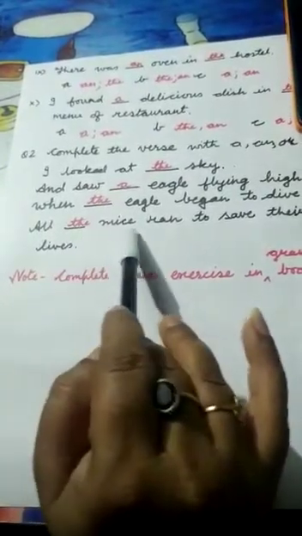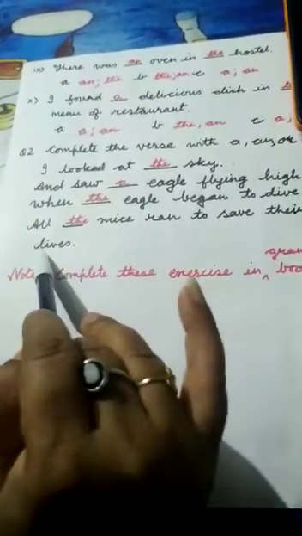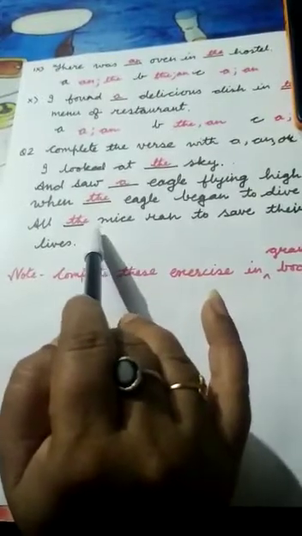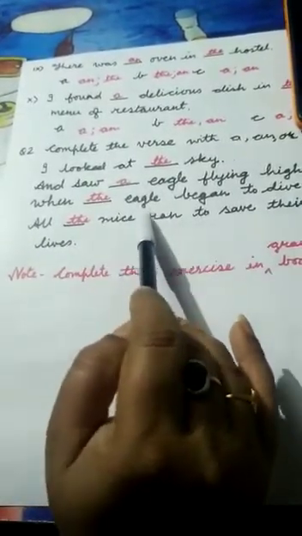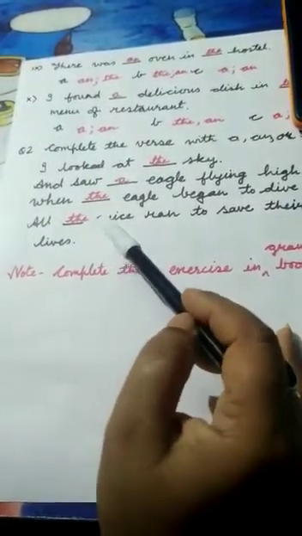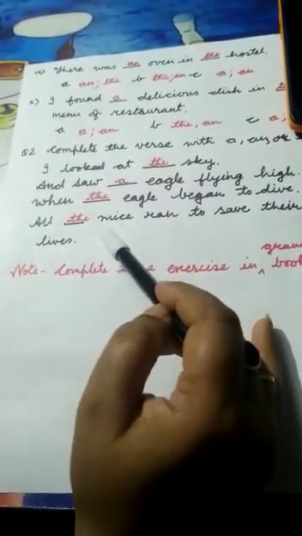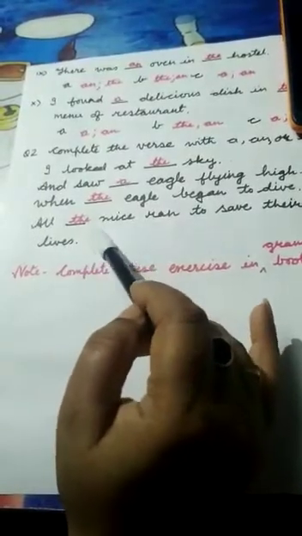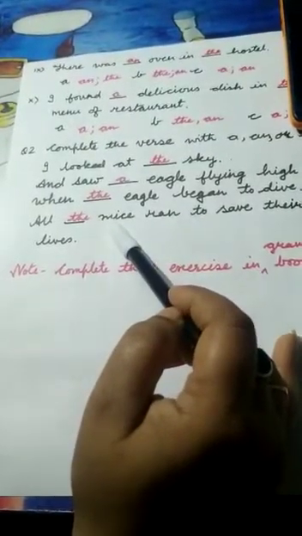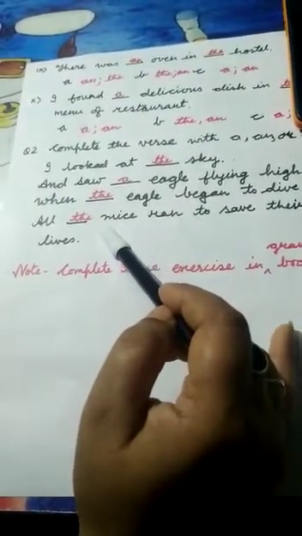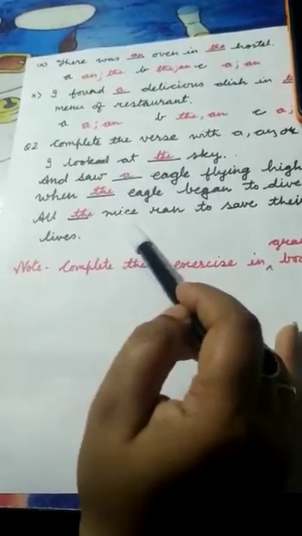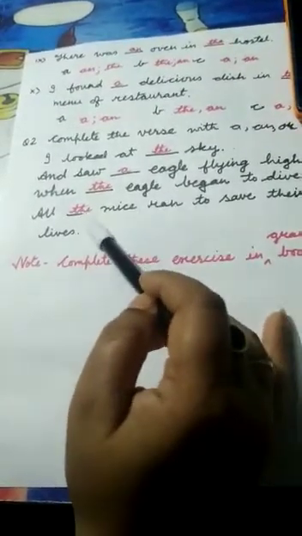All dash mice ran to save their lives. Mice, here are the mice, it is a plural form and it is a noun also, so we will write here the. It is not a singular noun. If there is a singular noun, then we will write a, but there are many mice, so we will write here the.